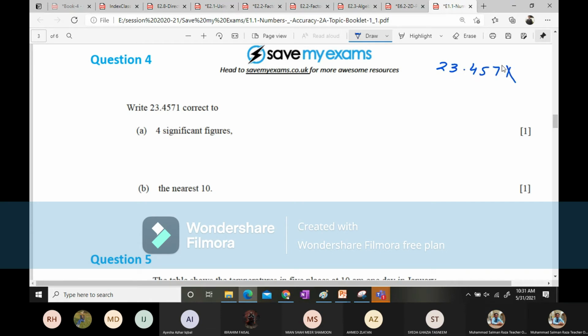If I write 23.4571 and drop the 1, nothing will be added to 7 and it will be 23.457, but that is 5 significant figures. Now, when I drop this 7, it is going to be 23.46, which is 4 significant figures. So what will be the answer over here?